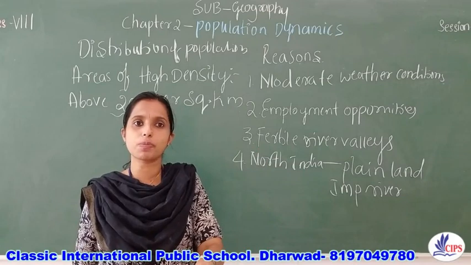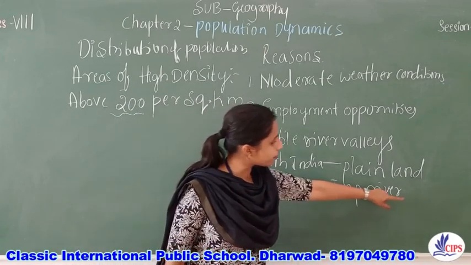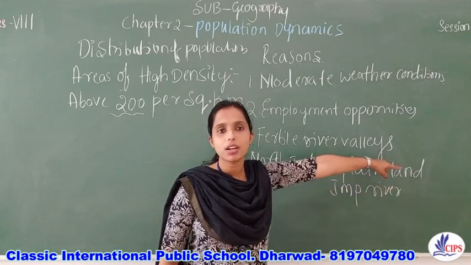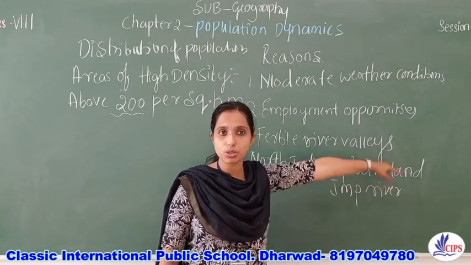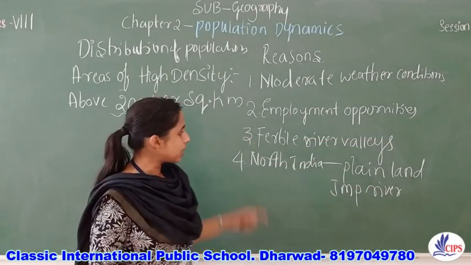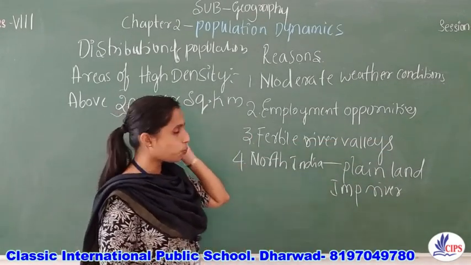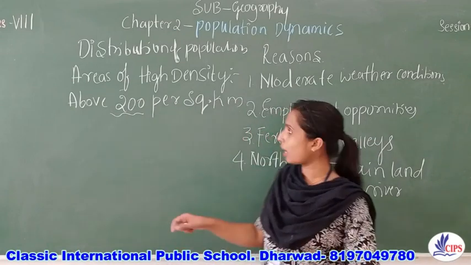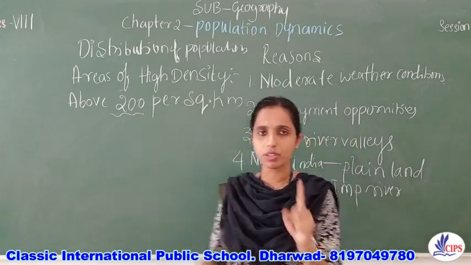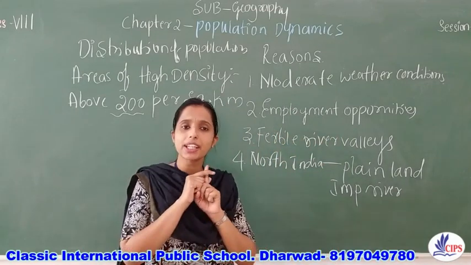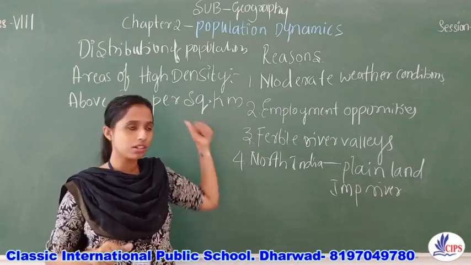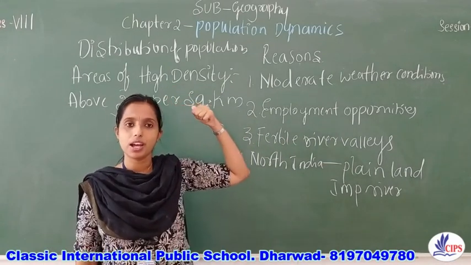Not only agricultural prosperity, it is because of these rivers, they also provide water for the industries or the industrial clusters set up in that region. So these are the main important reasons why any area becomes densely populated. The first thing, it is the weather and the climatic conditions of that region that affects the density of the population.